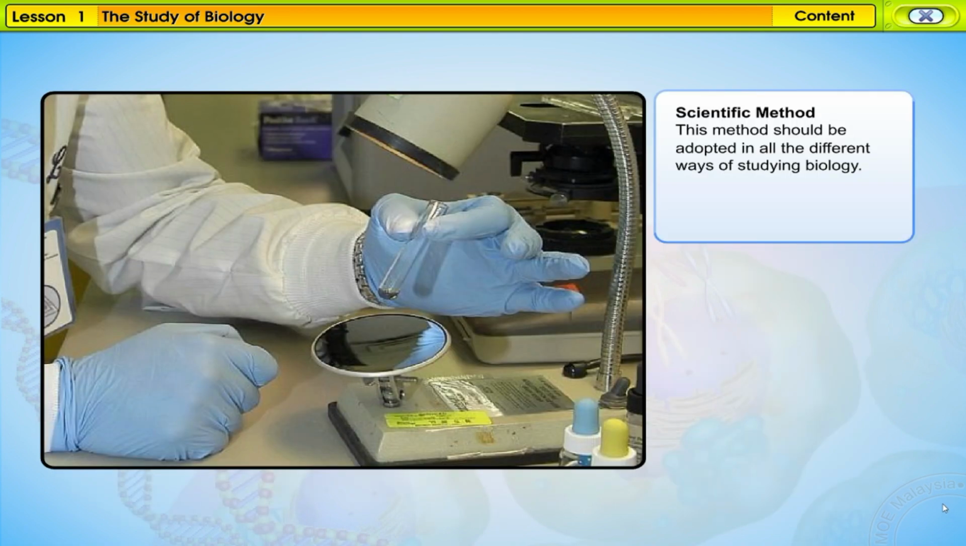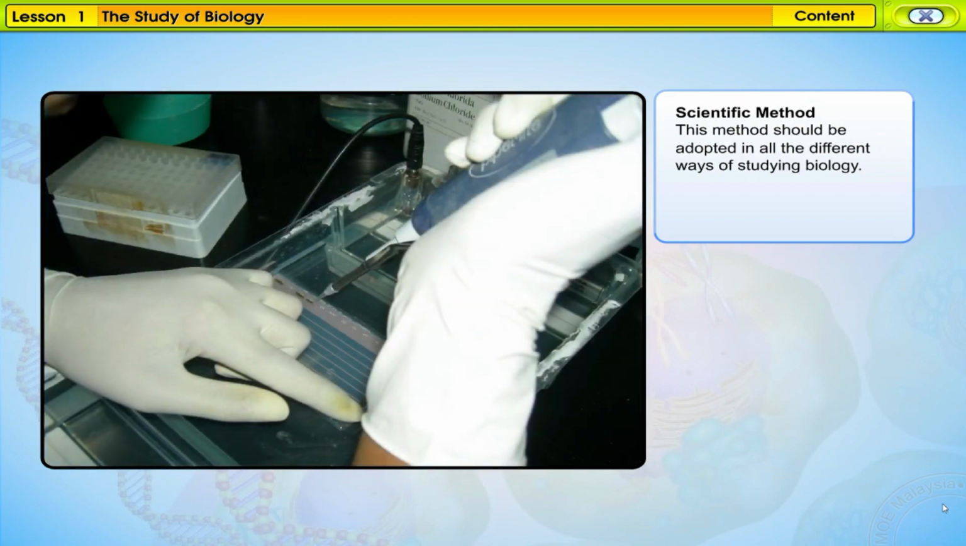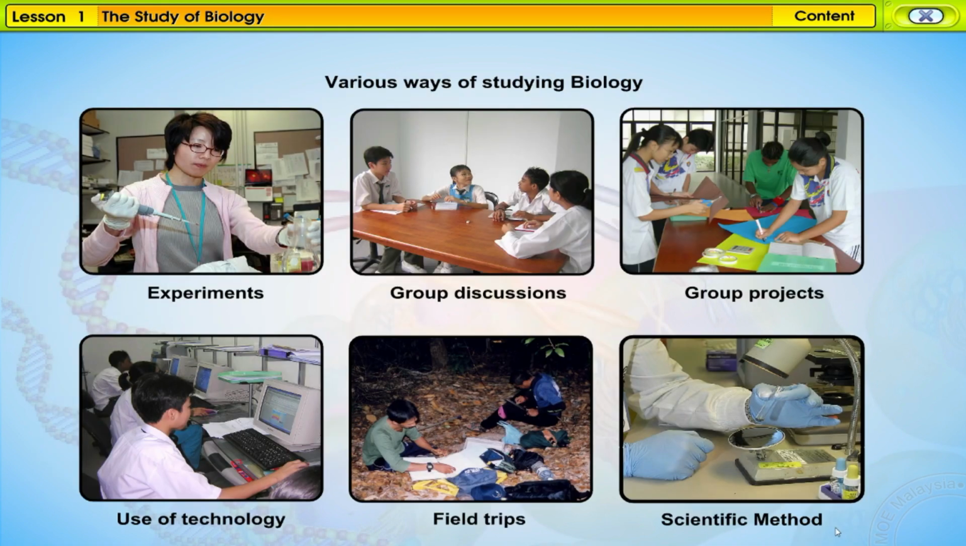This method should be adopted in all the different ways of studying biology. One can study biology more effectively by carrying out experiments, having group discussions, and handling projects with classmates. Using technology and making field trips make studying biology more interesting and meaningful. It is important that the scientific approach is adopted for the study of biology.